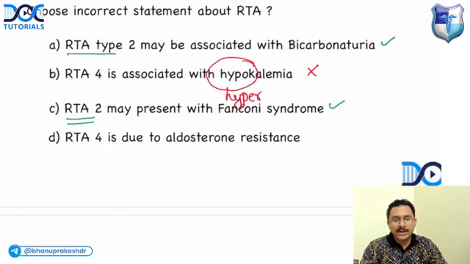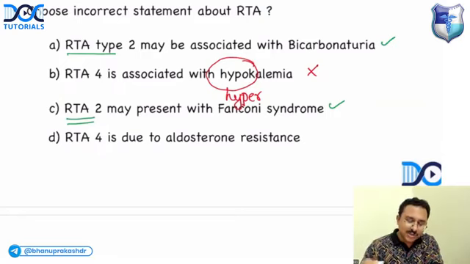So Fanconi syndrome is a more severe form of proximal renal tubular acidosis, where there is a defect not only in the bicarbonate reabsorption, but there is also increased excretion of glucose, amino acids, phosphates. So that is also correct. The fourth option, RTA type 4 is due to aldosterone resistance, is also a true statement.